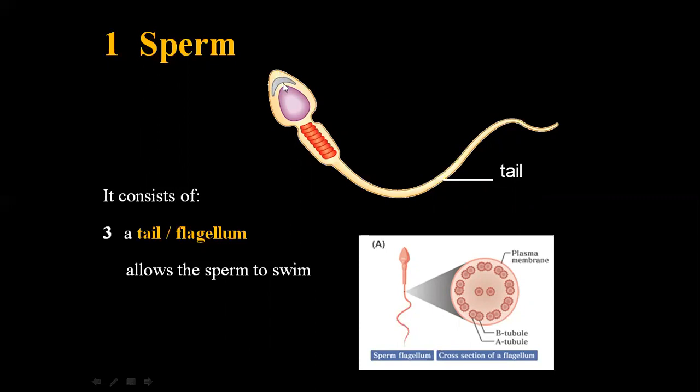Inside this cytoplasm is the acrosome, and the acrosome contains digestive enzyme that helps the fusion of sperm with the cell membrane of the ovum. While this mid piece contains several mitochondria that provide energy for the sperm swimming. So these are the adaptations of sperm.